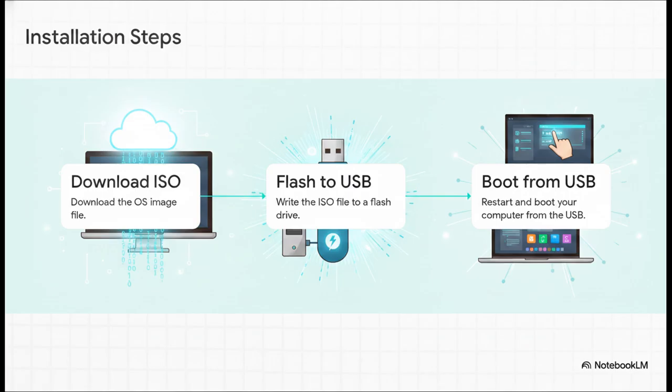First, you download the operating system file, which is known as an ISO. Second, you flash that file onto a standard USB thumb drive. And third, you just restart your computer, tell it to boot from that USB drive, and follow the simple on-screen prompts. That's literally it. You are installing Linux.